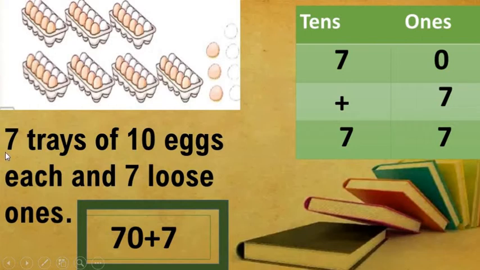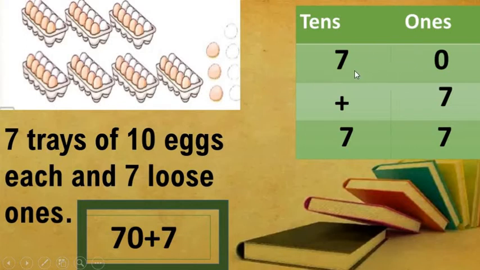So what is the meaning of 7 tens? As I told you from the beginning of this chapter, 7 tens means 70. 1 ten means 10. In the same way, 7 tens means number 70.